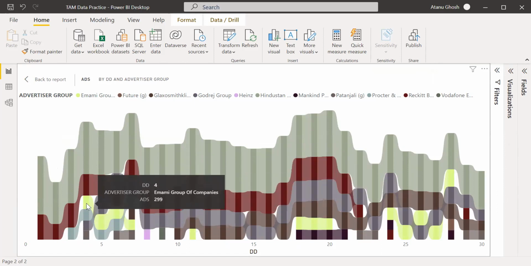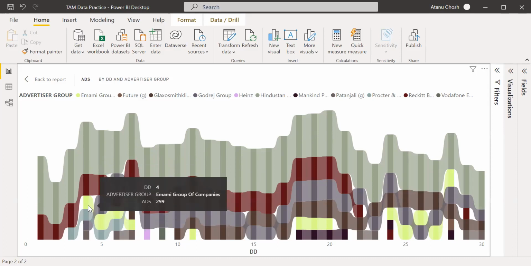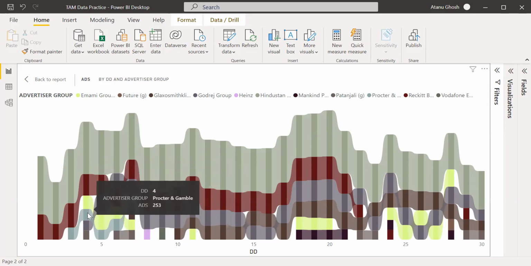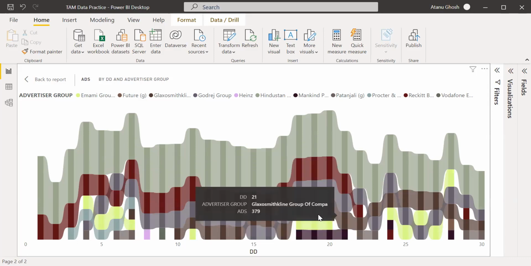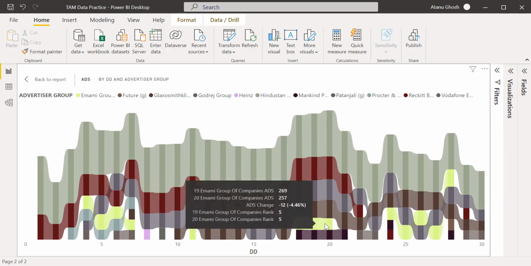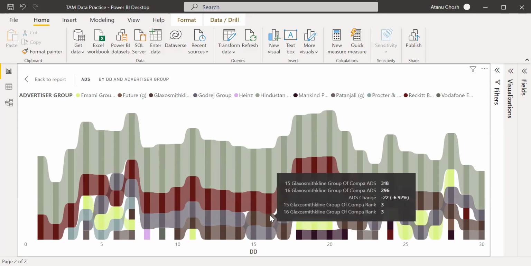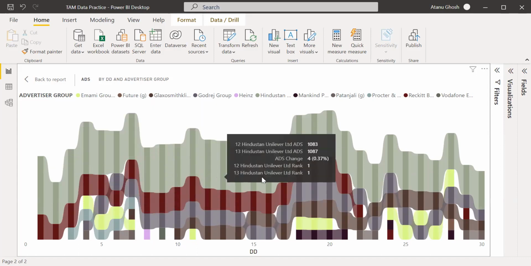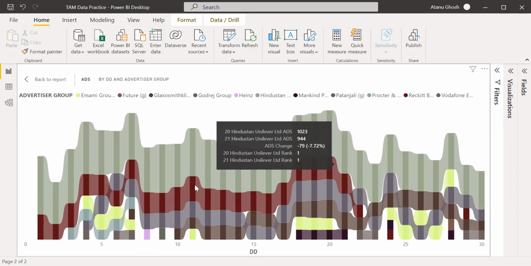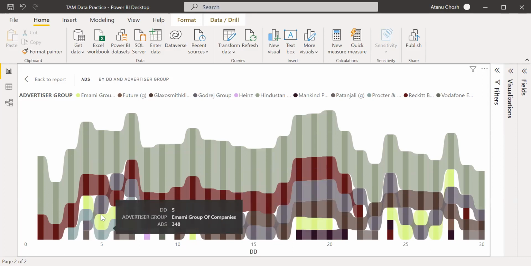On the other hand, this yellow one, which is Emami Group, was very sporadic. It advertised a few days in the beginning of the month, then stopped. Then it advertised on the 11th day of the month, then again stopped. Again, it advertised on these days. So it is very intermittent, not continuous. Whereas Unilever is obviously pretty continual. Reckitt Benckiser is, and most of the others are, but Emami is not.